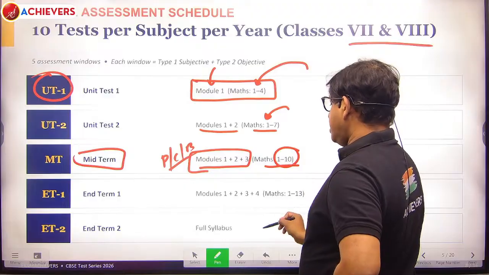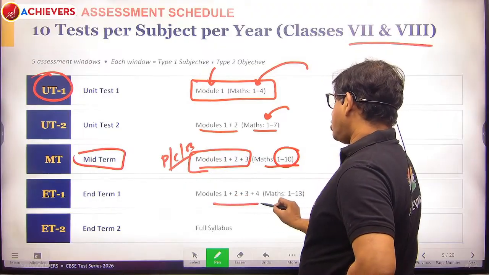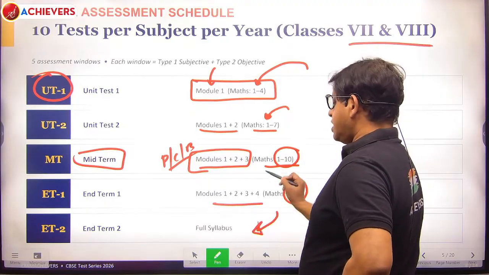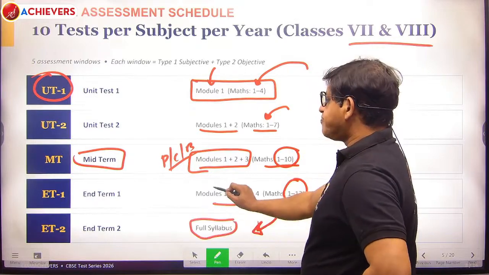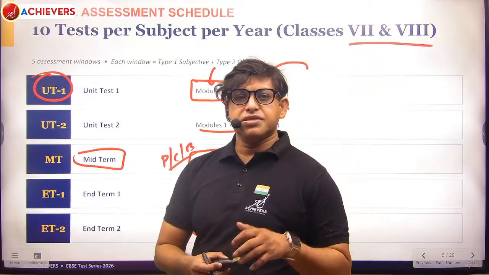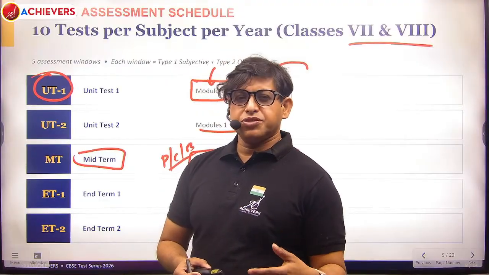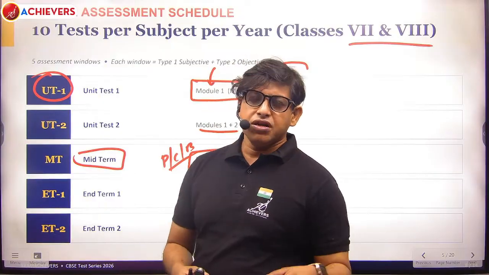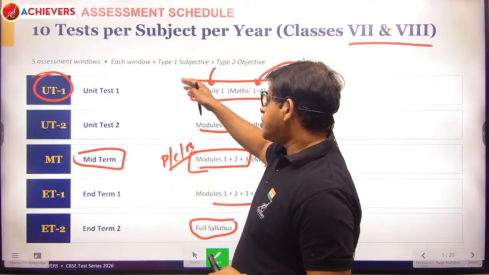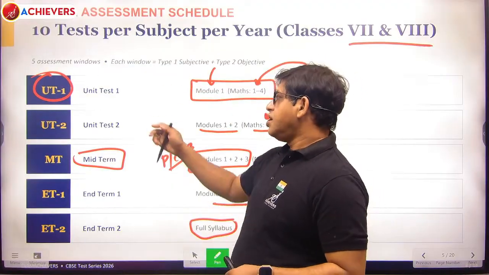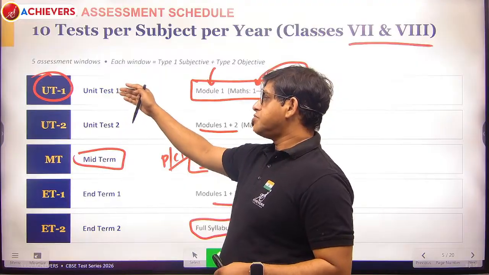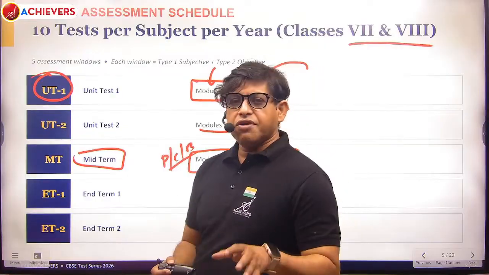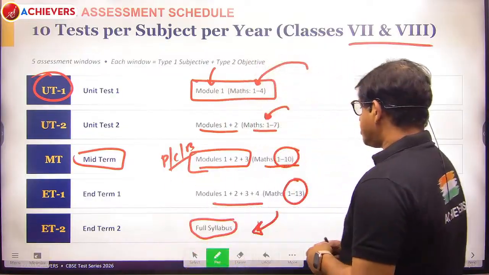So maths 1 to 10, and here in term 1, modules 1 plus 2 plus 3 plus 4, maths 1 to 13, and in term 2, this is actually the full syllabus. This is the pre-full syllabus where 80%, 90% of the syllabus is being covered. You can call that like pre-board, and this is actually the board. And then you are going to actually appear for your school exam. So throughout the journey of your school, when the school is taking UT1, UT2, we are also taking mock UT1, mock UT2 and so on. That is going to be very beneficial for all the students.